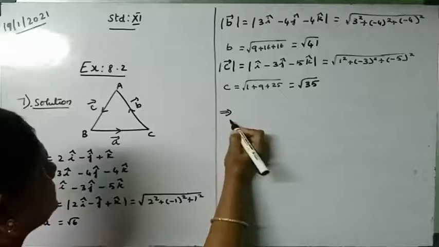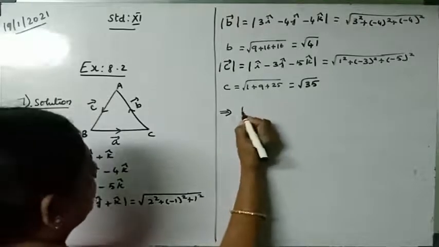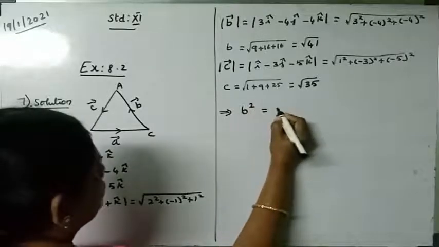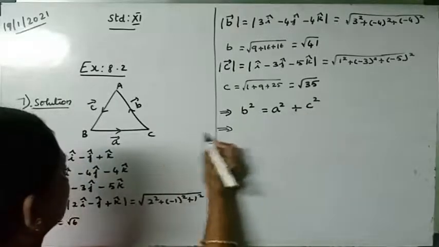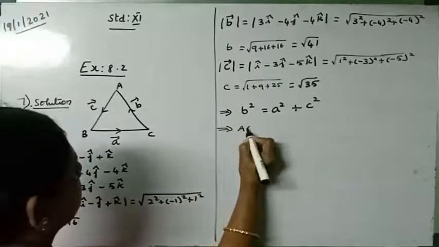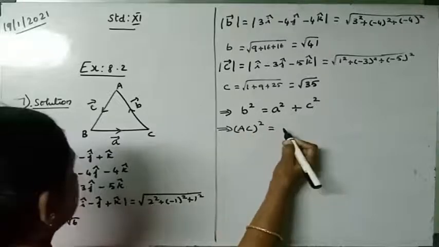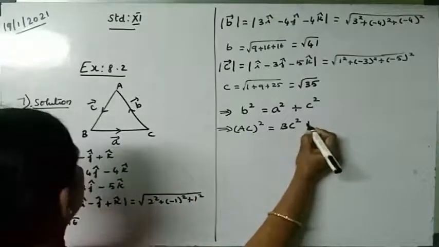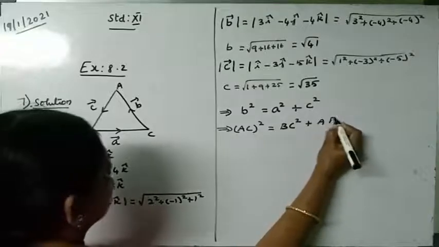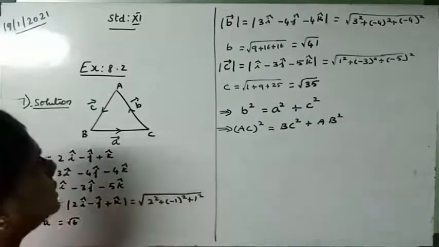Which implies B squared is equal to A squared plus C squared. So B, that is AC, whole squared is equal to A, that is BC, whole squared plus AB whole squared. In the step, you may not write this.